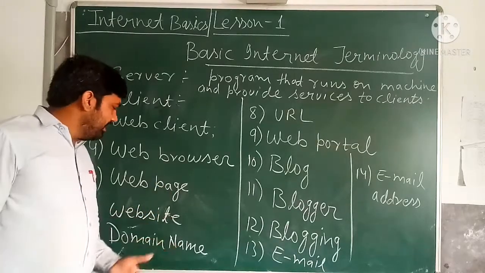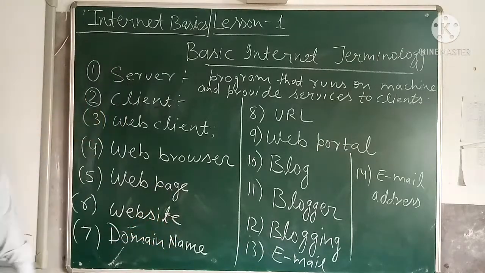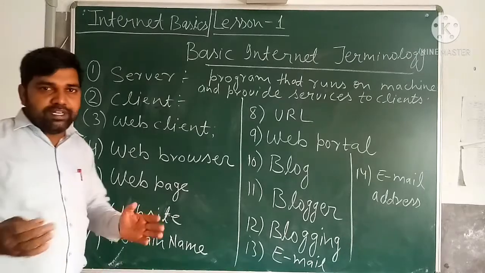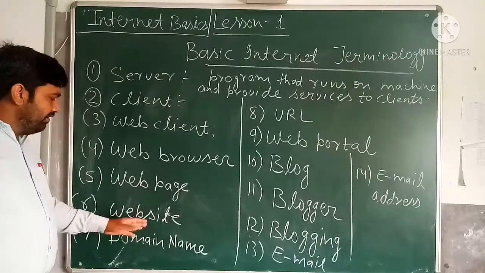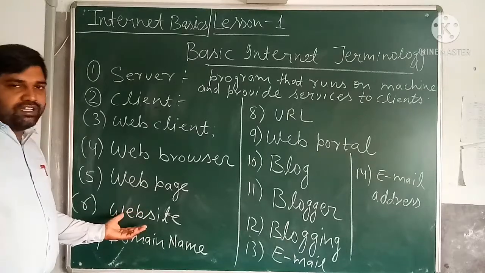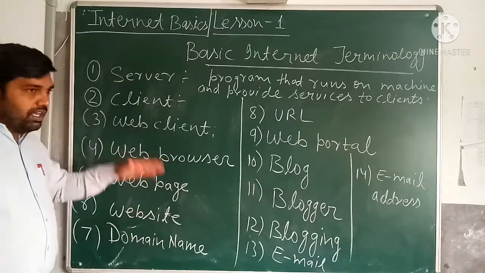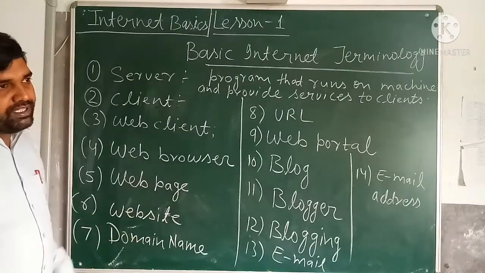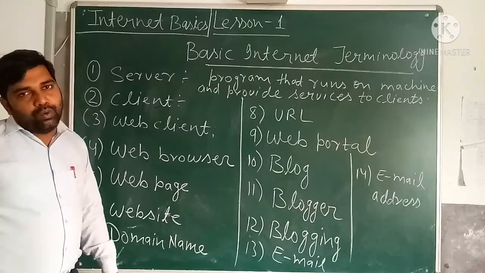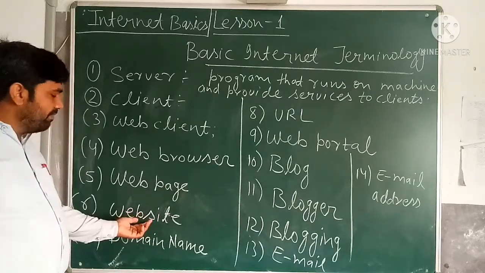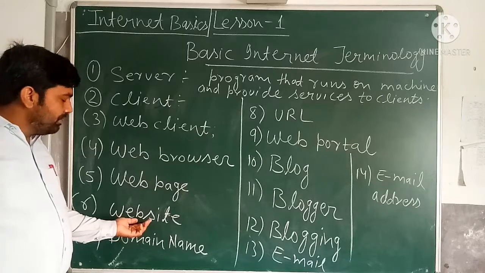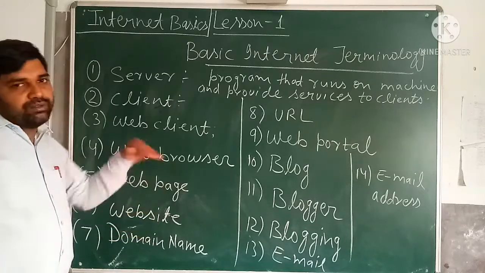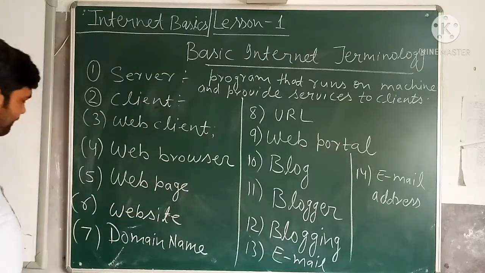Next is the website. What is a website? A website is a collection of web pages, like a book is a collection of many pages. Similarly, a website is a collection of web pages. The first web page of the website is called the home page. Other web pages are hyperlinked with the home page. On the home page of a website you find many different links, and those links help you jump from one web page to another.